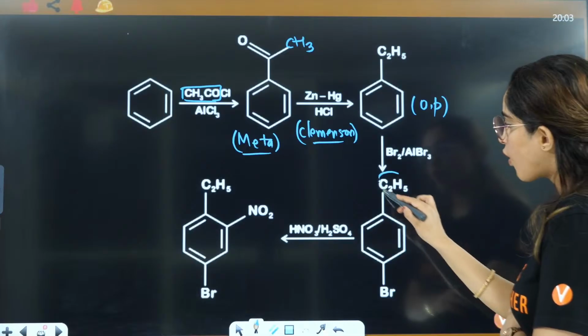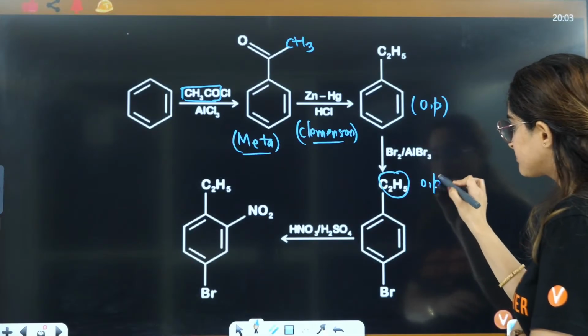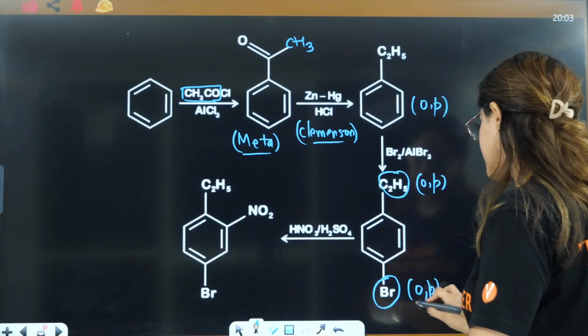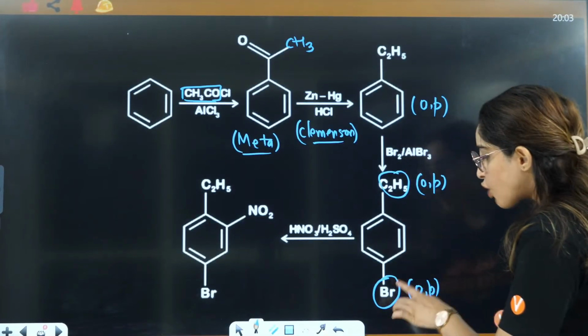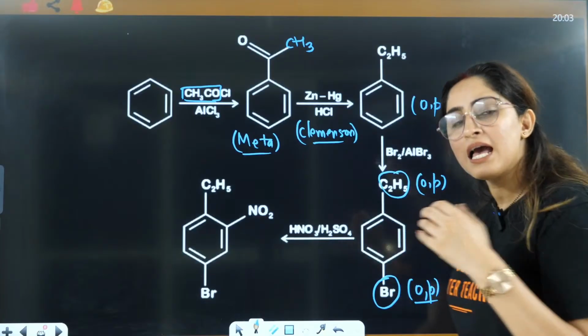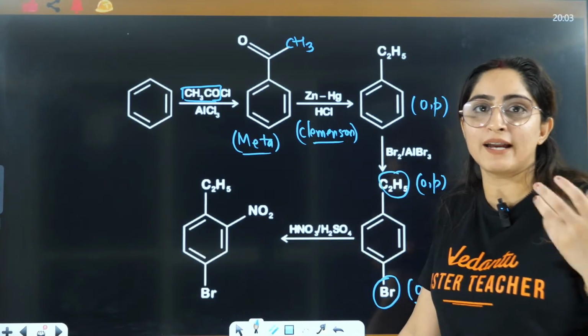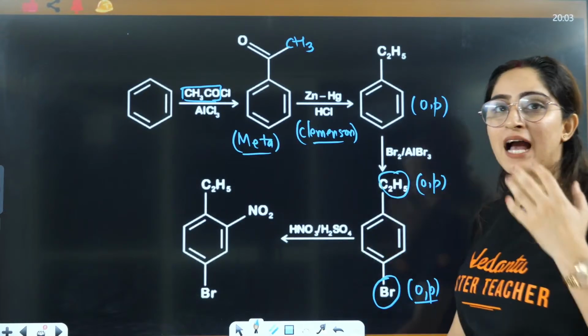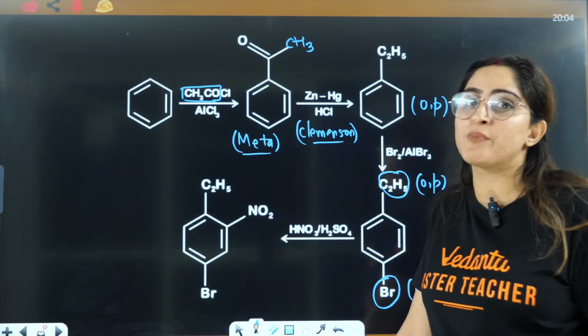Now this is ortho-para-directing, this is ortho-para-directing, right? And this is a stronger group. Halogen has more ortho-para-directing effect as compared to alkyl, because in case of alkyl you don't have mesomeric effect.